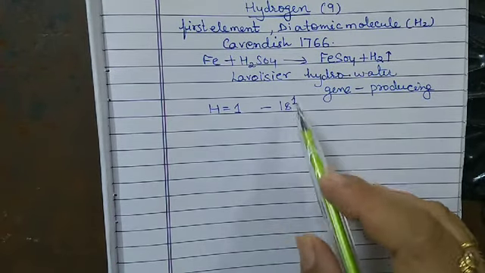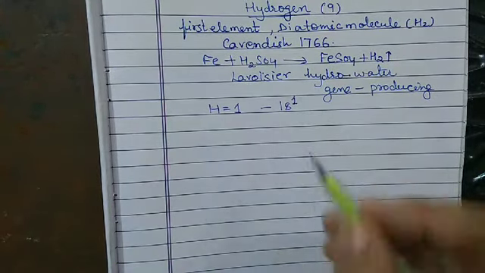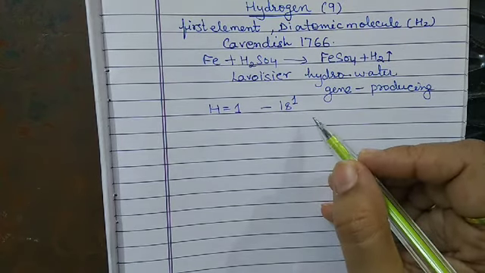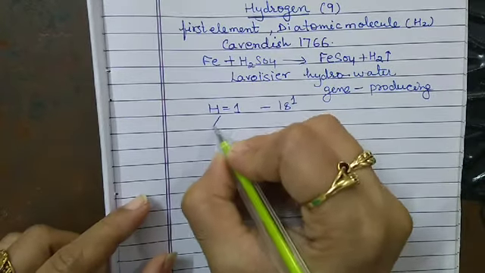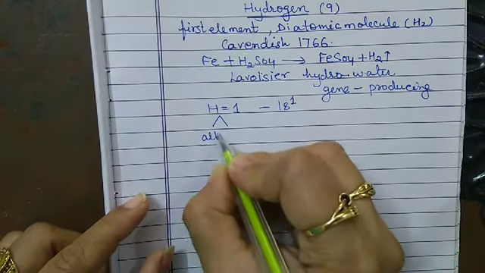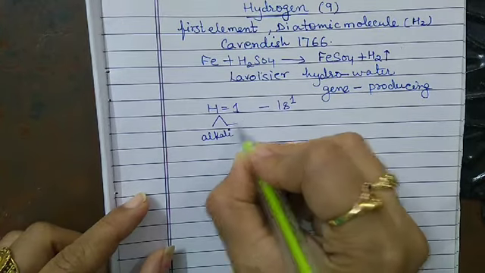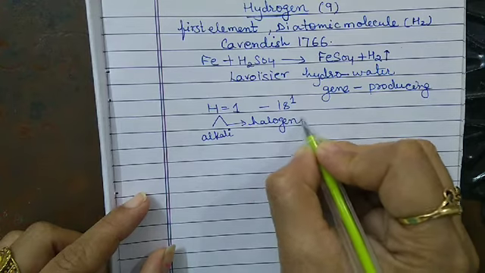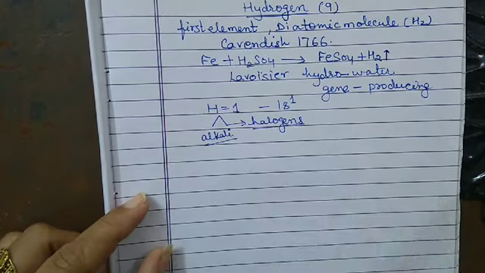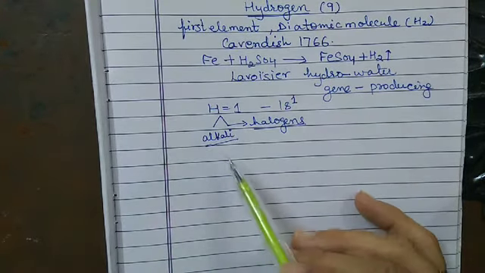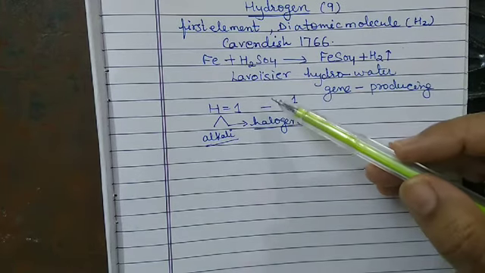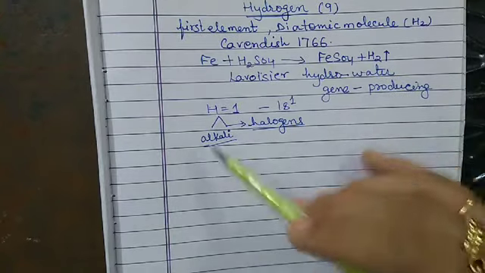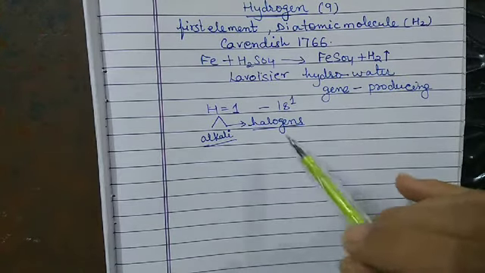Its unique position is because hydrogen resembles the alkali metals as well as the halogens. This is the unique characteristic of hydrogen. So the position of hydrogen is anomalous in the periodic table.